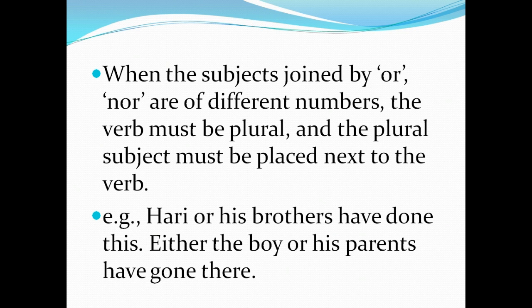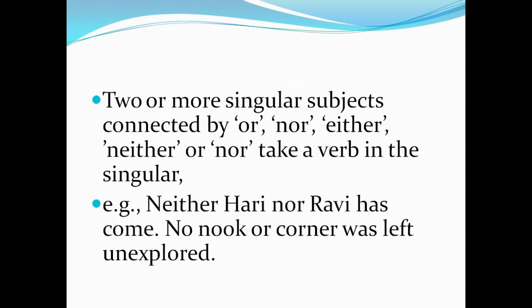They have combined two subjects, so this comes under the plural form. Do you understand? Hari or his brothers. See, brothers have done this. Either the boy or his parents have gone there.